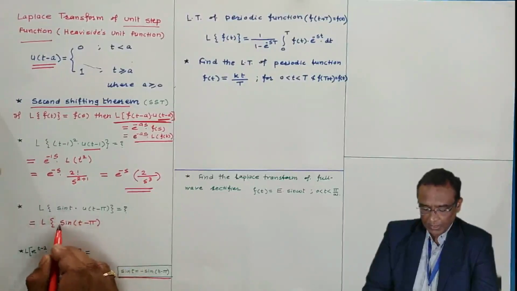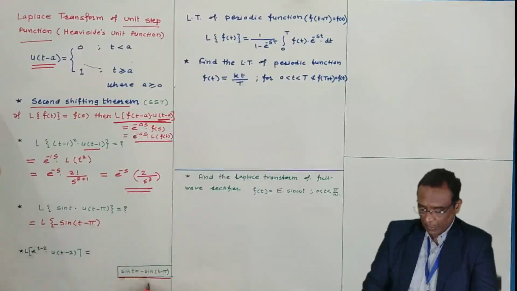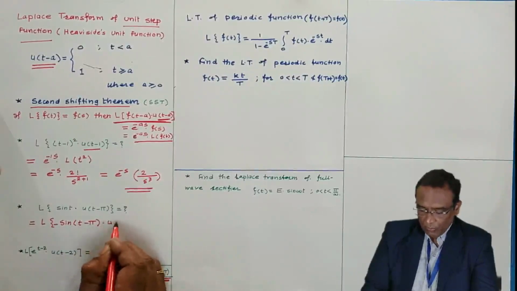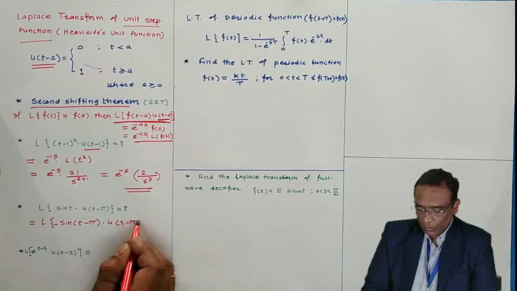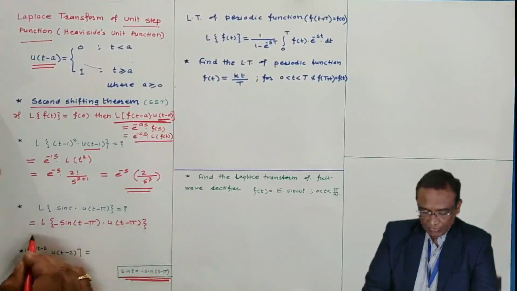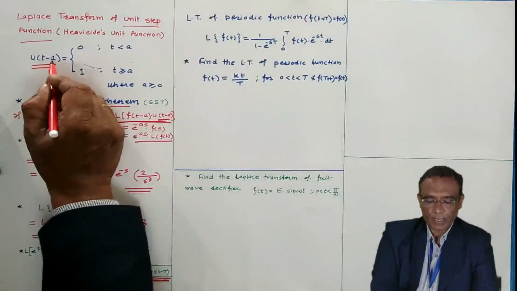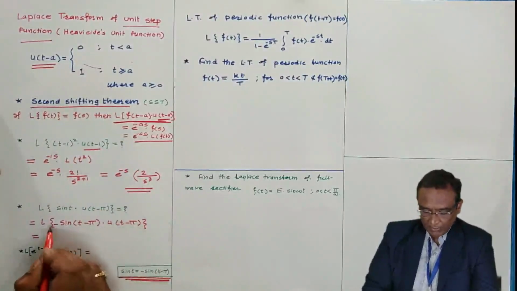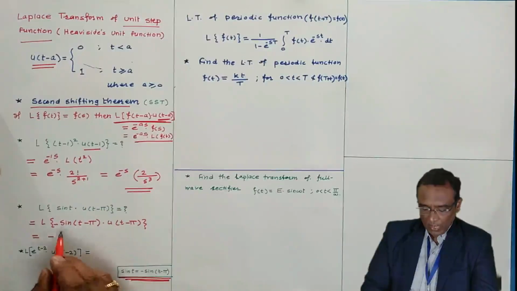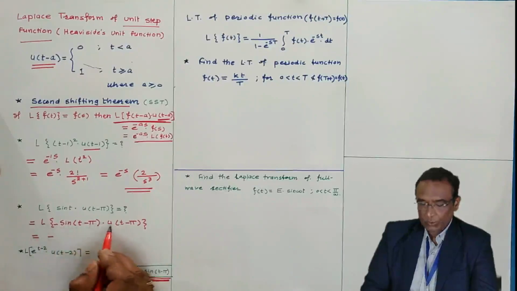Sin t can be written as minus of sin(t minus pi) u(t minus pi). This is the trigonometric formula. u(t minus pi) is the unit step function. See, here a is pi only. Take the minus outside: Laplace of sin(t minus pi) u(t minus pi).